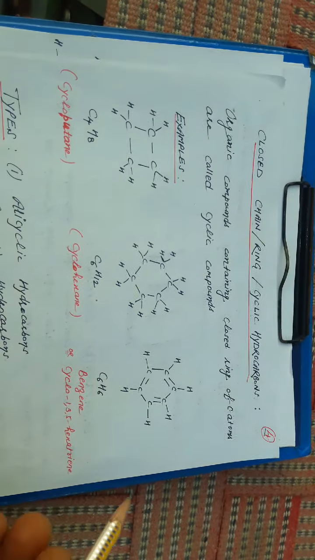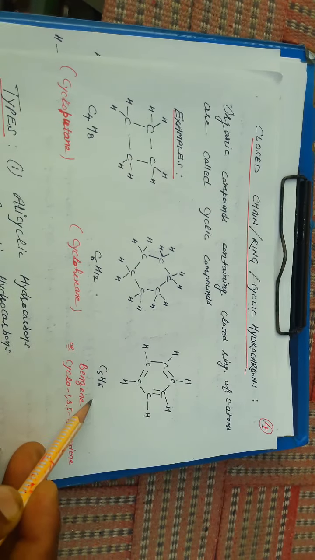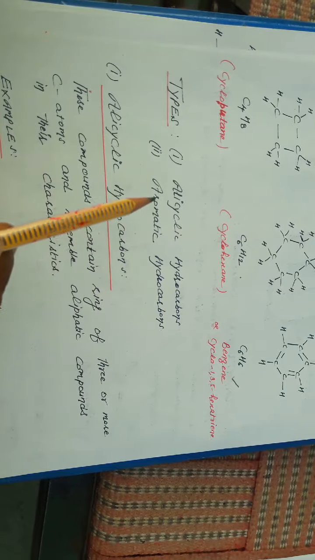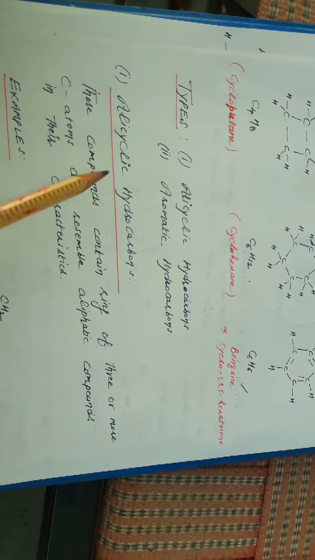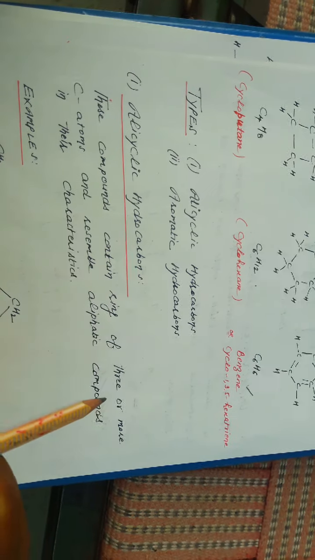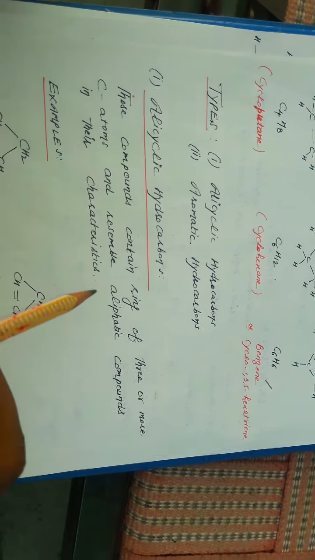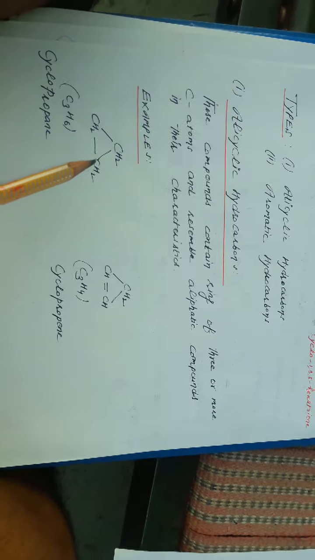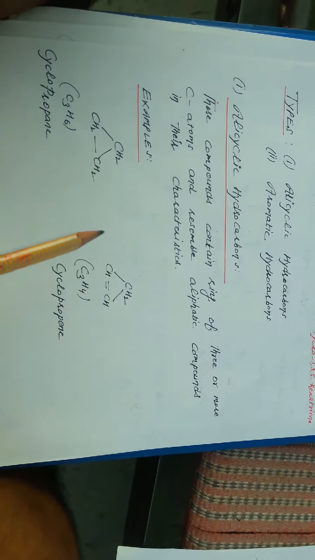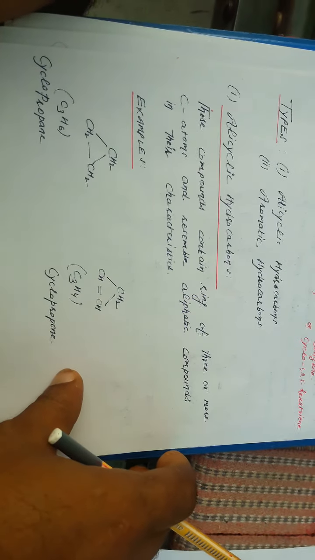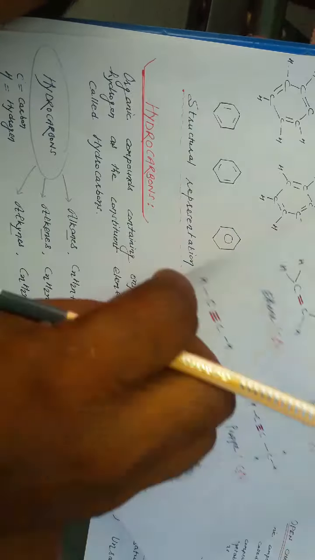Benzene is also an important aromatic compound. Closed chain types are again alicyclic hydrocarbons and aromatic hydrocarbons. Alicyclic hydrocarbons contain a ring of 3 or more carbon atoms and resemble aliphatic compounds in their characteristics. So they have cyclic or ring formation but without any aromatic character, and that we say is an alicyclic hydrocarbon.